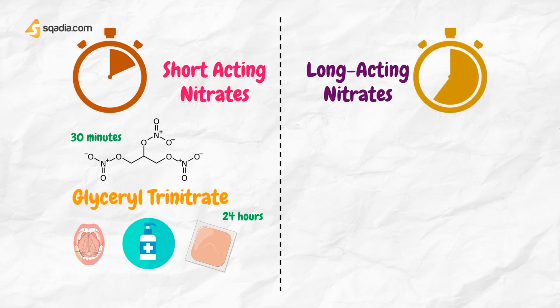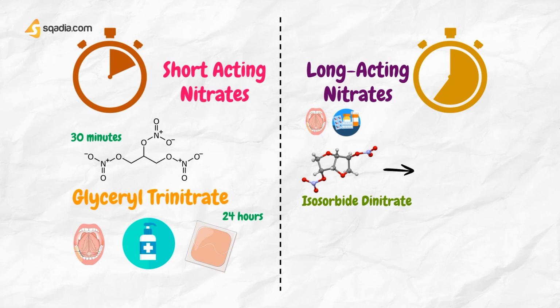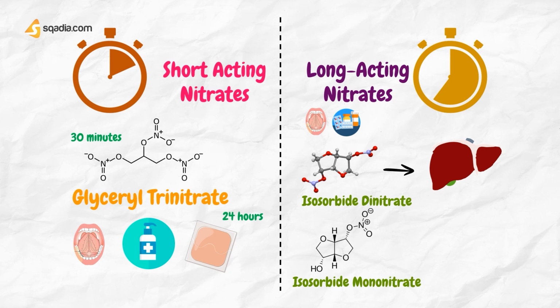Long-acting nitrates are more stable and may be effective for several hours, depending on the drug and preparation used: sublingual, oral sustained release. Isosorbide dinitrate is widely used, but it is rapidly metabolized by the liver. The use of isosorbide mononitrate, which is the main active metabolite of the dinitrate, avoids the variable absorption and unpredictable first-pass metabolism of the dinitrate.